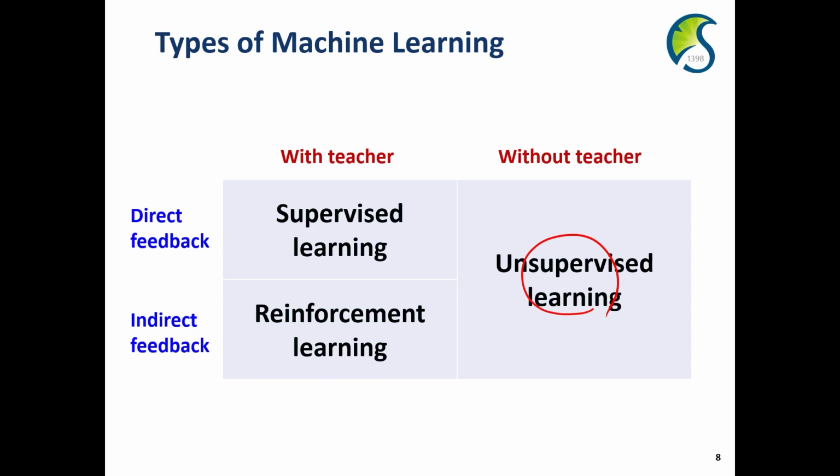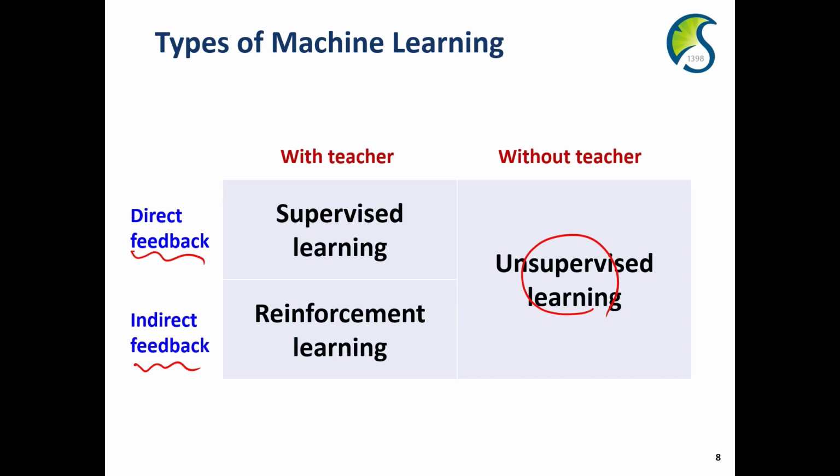However, to further improve the accuracy, we utilize some label information. By using the label information, we can improve the accuracy. For that, we can consider two different machine learning types. One is supervised learning, and another is reinforcement learning. Basically, they utilize user feedback.